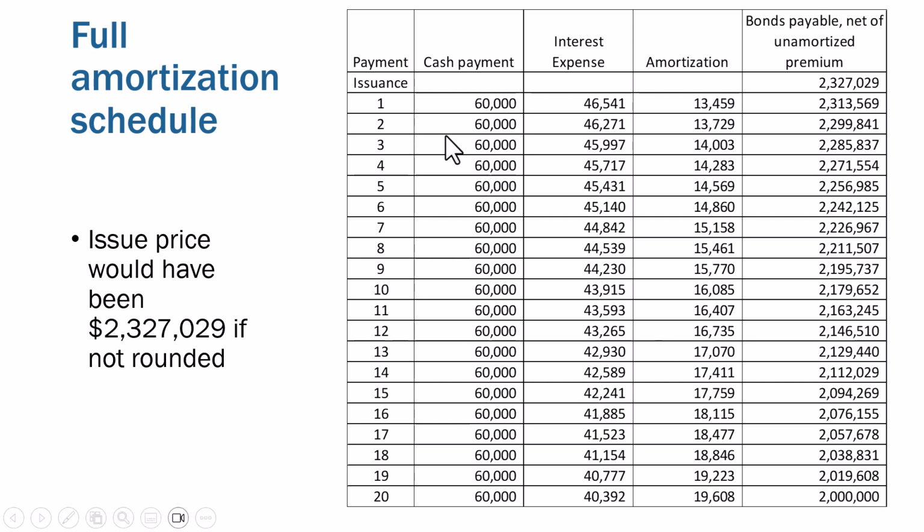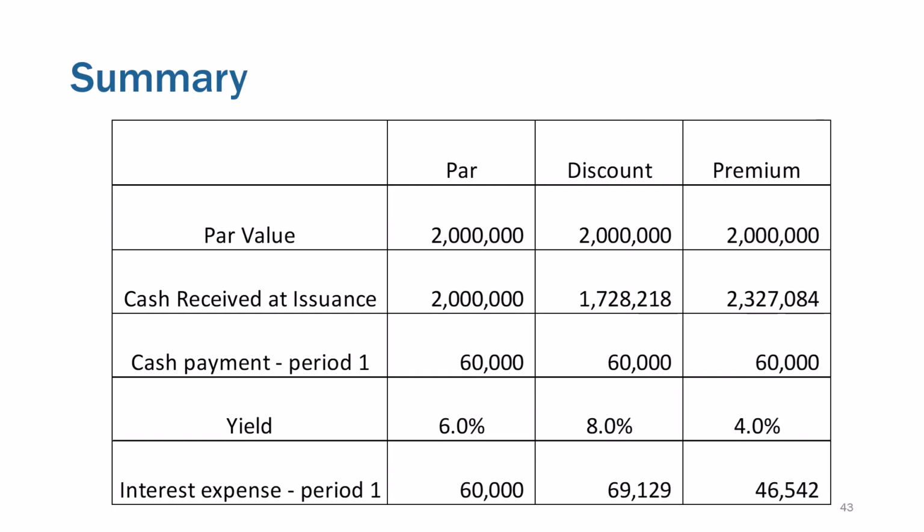That's the exact same at par, at a discount, at premium. We can see the interest expense goes down each period. The amortization that we're amortizing goes up each period. We end at $2 million. Well, in summary, the par value is always $2 million. The cash at issuance was more if it was a premium and less if it was a discount. The cash payment in period one was always the same. The yield that investors get equals the market rate. So the market rate was either 6, 8, or 4%. And that's the return the investors are going to get.